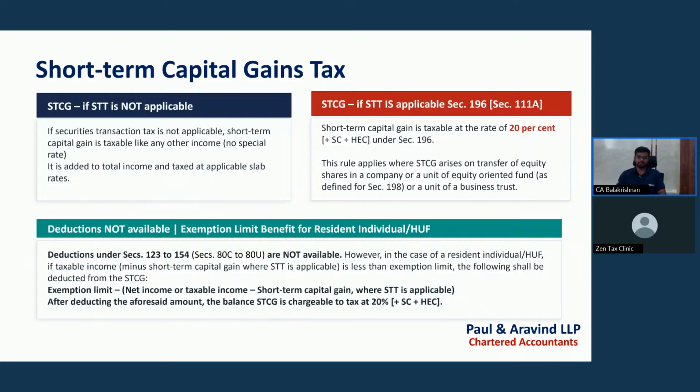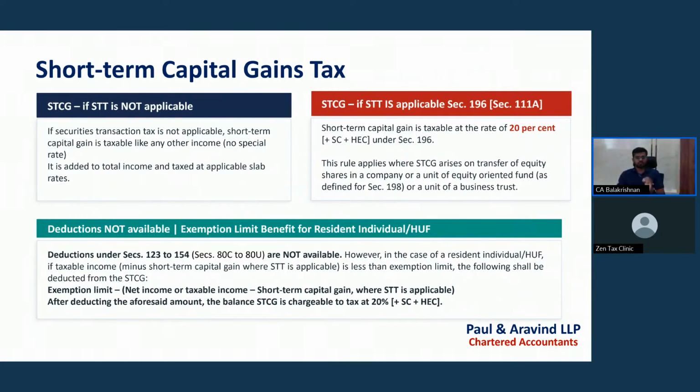Deductions, meaning 80C to 80U as per Income Tax Act 1961, and 123 to 154 as per Income Tax Act 2025, will not be available for short-term capital gains also. However, the basic exemption limit is the same as for long-term capital gains.